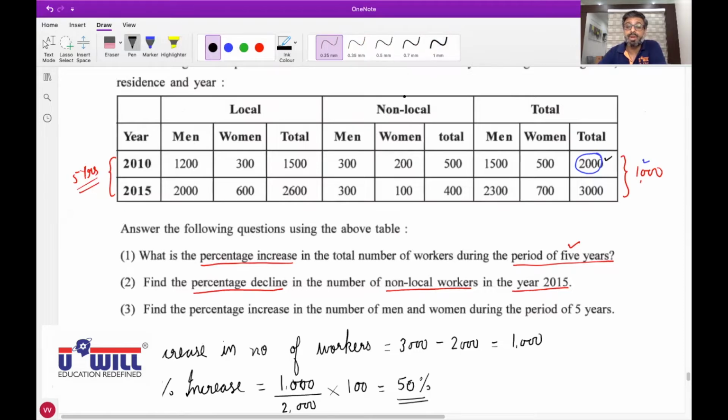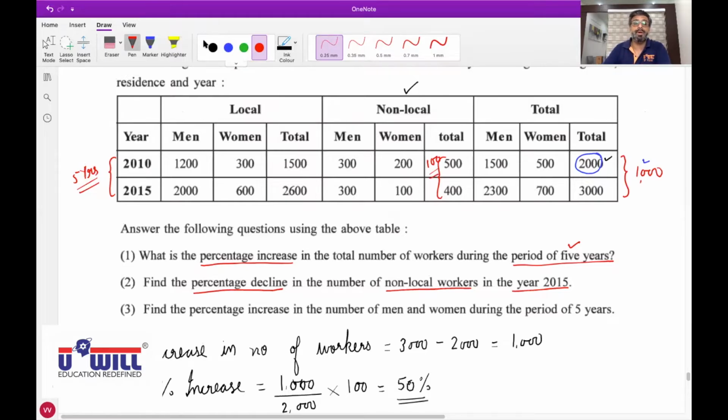You can see here we have non-local workers. Yes, Bhumi, what is the decline in non-local workers? 100. Yes, correct, 100. All of you can see here, 500 to 400 means what is the decline in the number of non-local workers? 100.